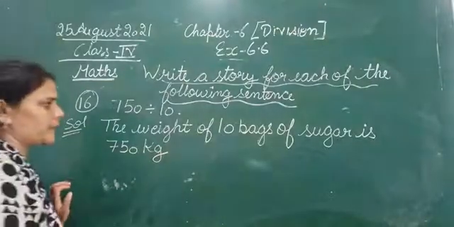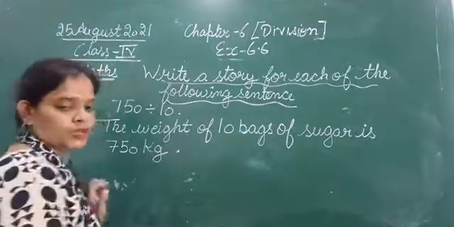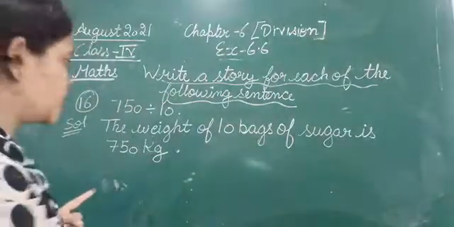The weight of 10 bags of sugar is 750 kg. Full stop.